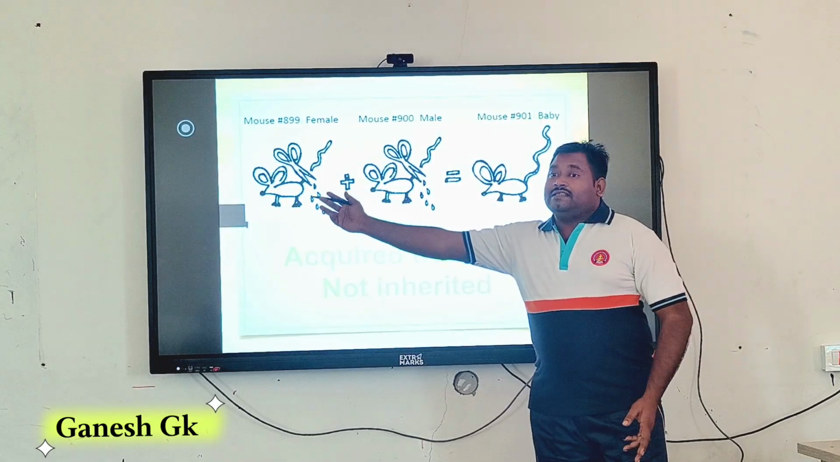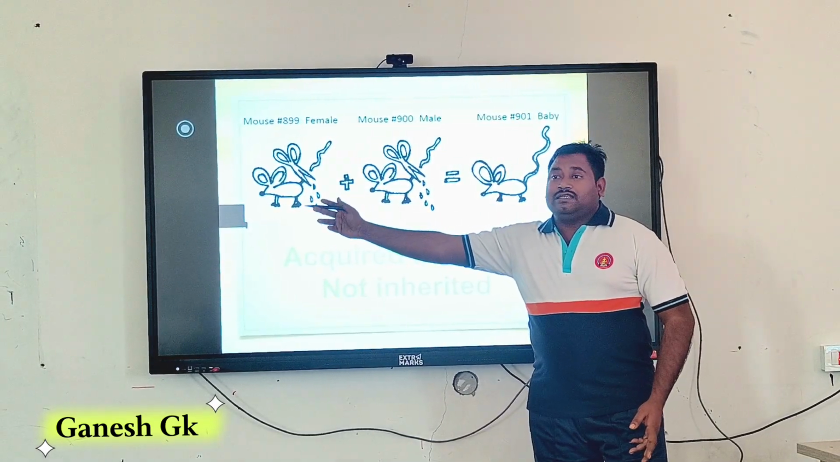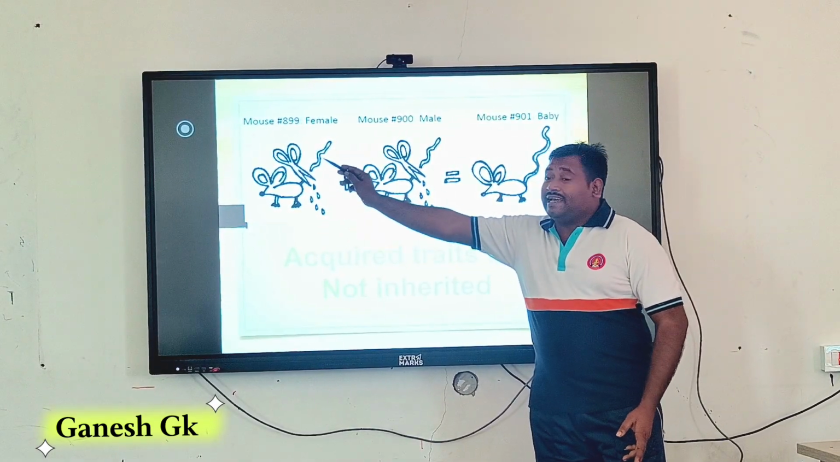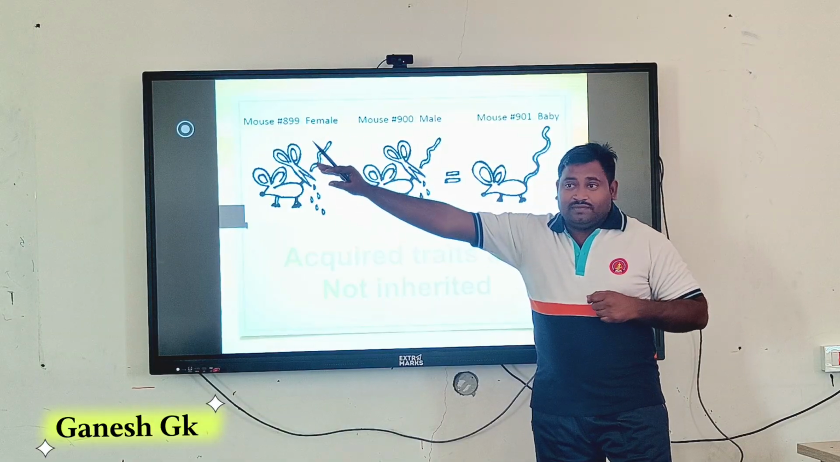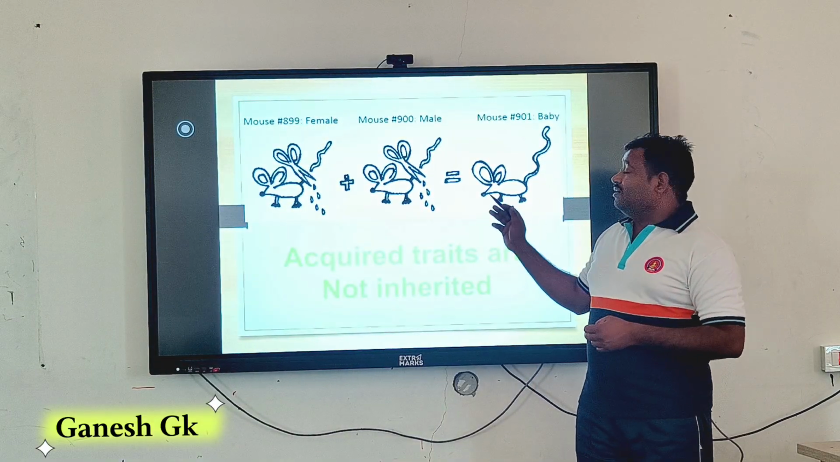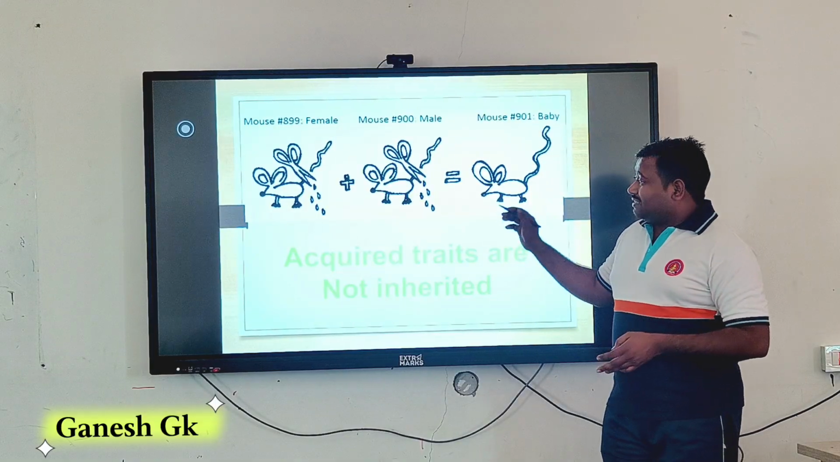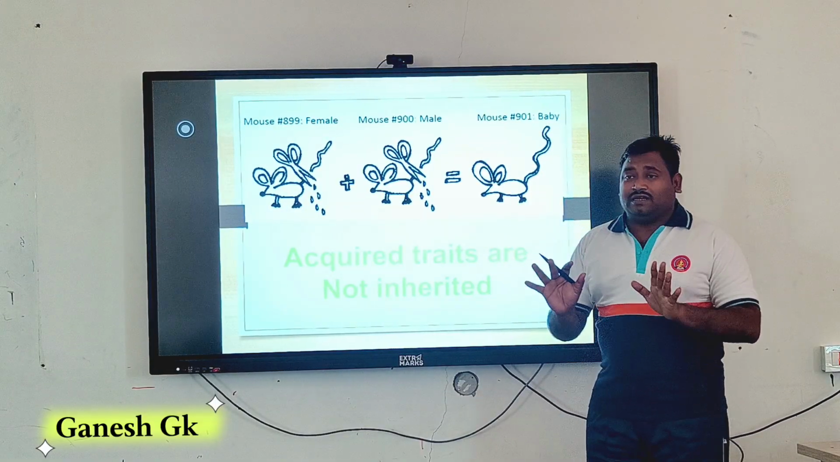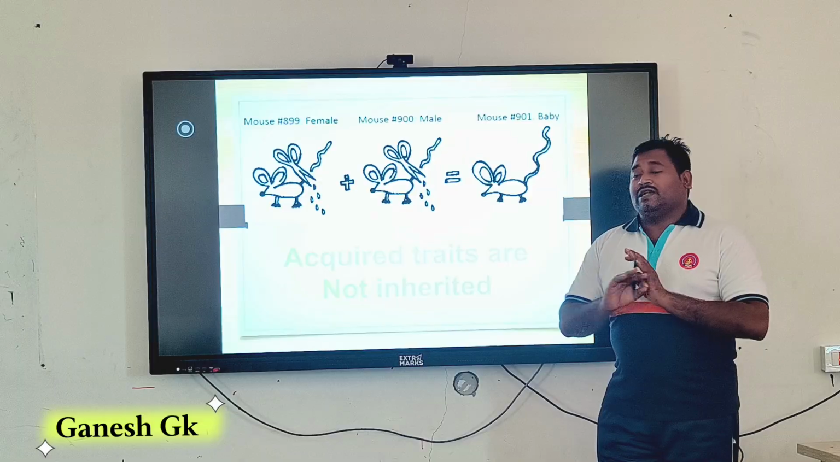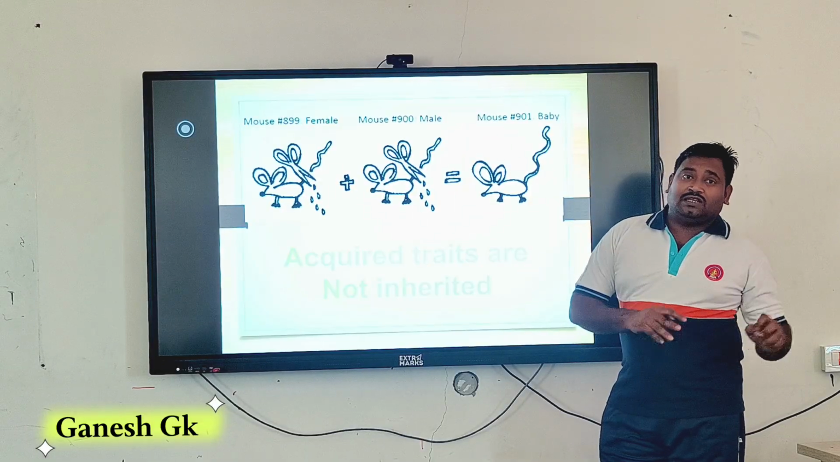Actually these are acquired characters. It is not heritage. So what is inherited character? The same character was transferred, and only this character was there from ancestry. So it means that we have to understand that acquired characters cannot be transferred from one generation to the next generation.